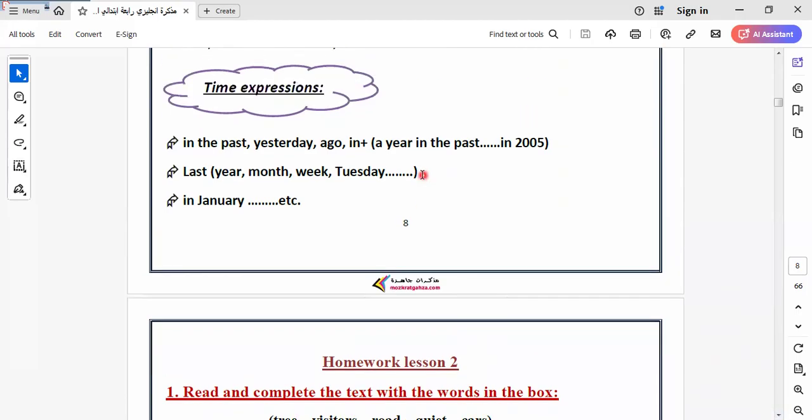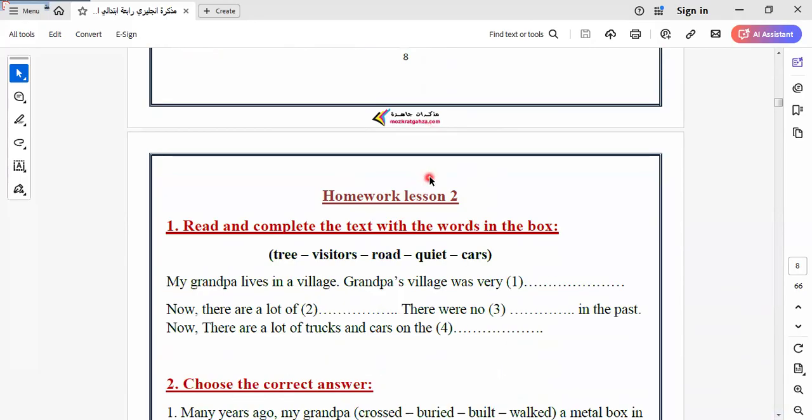When we say we are in 2025, and we talk about 2024, it's past. Okay.